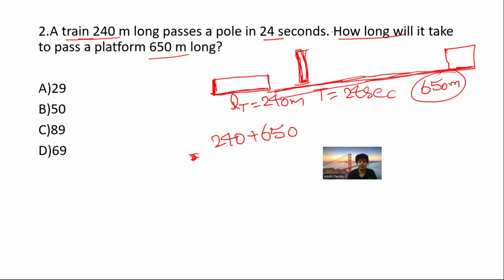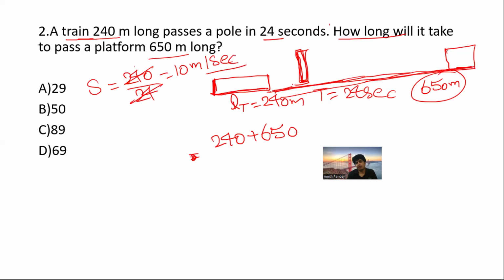But in order to cover this, first we need to have the speed. So as I told you earlier, I was just explaining. Okay. Now let's read once again. A train 240-meter long passes a pole in 24 seconds. So we have distance and also we got time. Then what is the speed? Speed equals distance by time, 240 by 24, that is 10 meter per second. Now I got the speed.